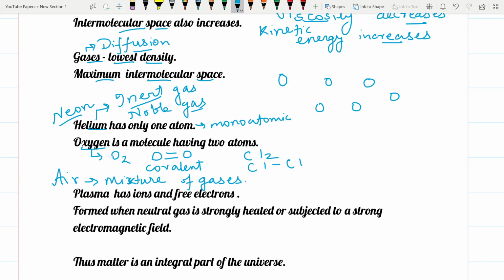The fourth state which we see is the plasma state. Plasma state is made up of ions and free electrons. To understand this, let us just have a small look at the atomic structure. If this is the atom, in the central part there is a nucleus. It is a very small and very dense part inside the atom.